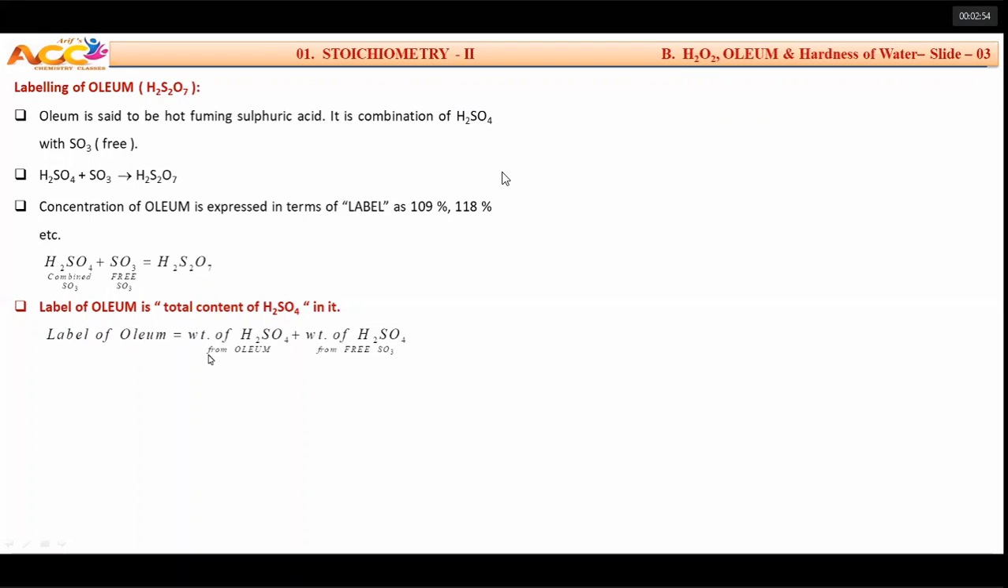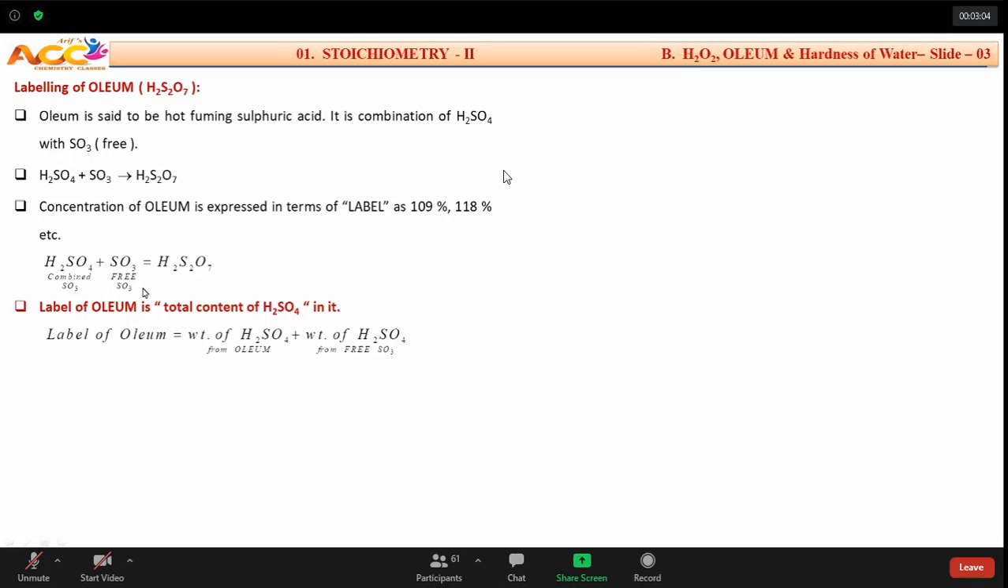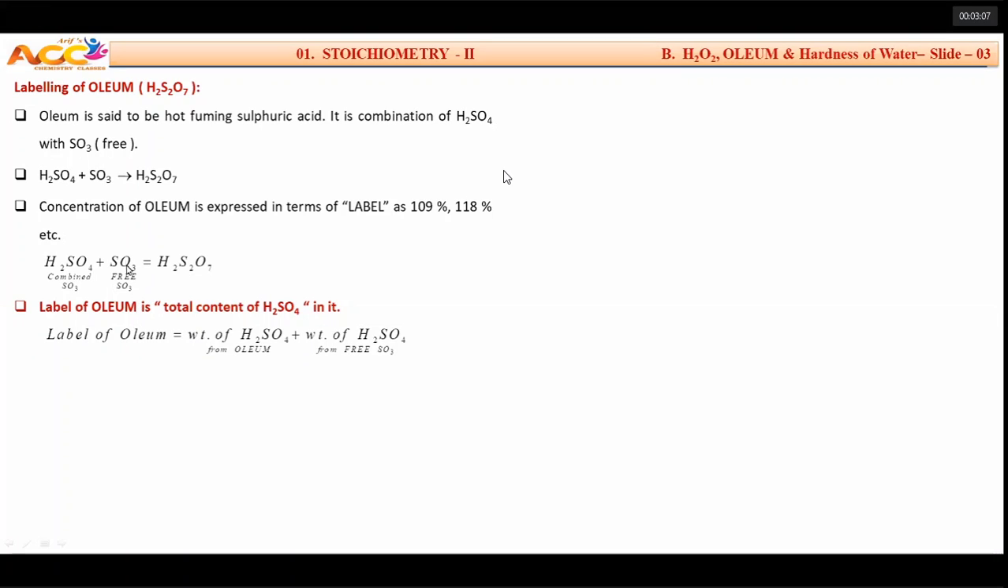So what is label? Label means the weight of sulfuric acid from oleum and the weight of sulfuric acid which is obtained from sulfur trioxide of oleum. This SO3 plus water gives you H2SO4. That quantity of sulfuric acid and the available quantity of sulfuric acid, if you add them up, this becomes the label.